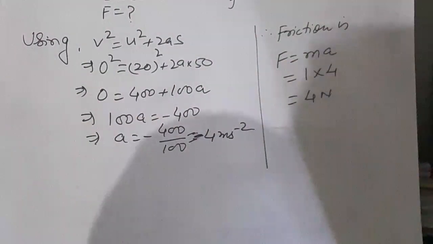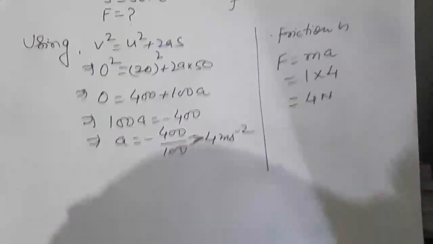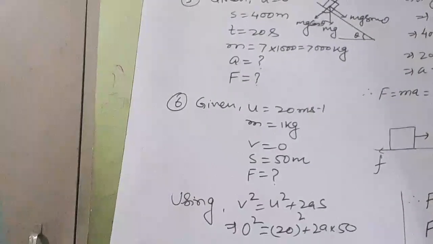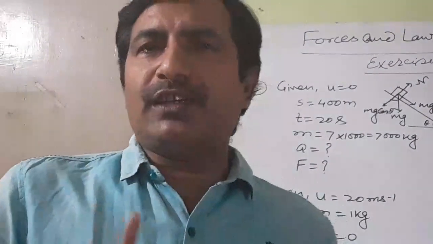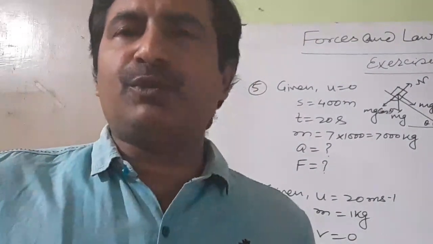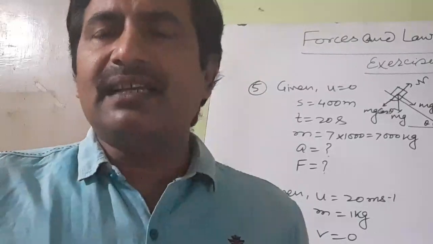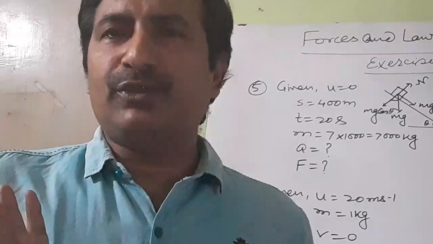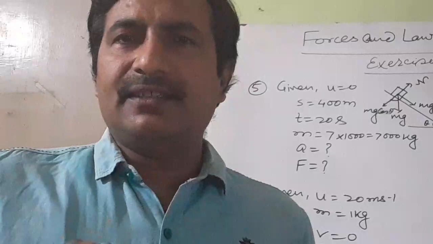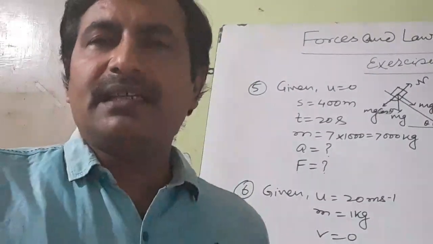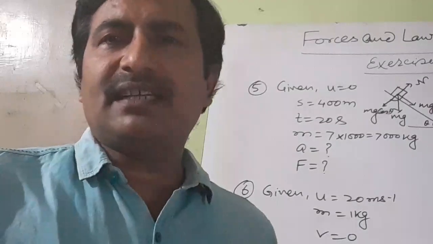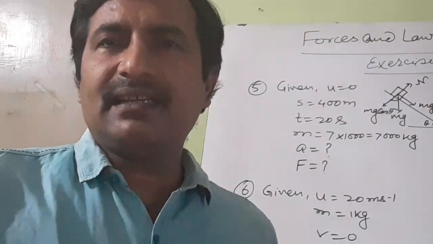If it is asked from you that what is the force acting on the body, then your answer should be minus 4 Newton. But if it is asked from you that what is friction, the answer will be 4 Newton. Is it clear? So these are the questions related to the NCERT book. Now other questions will be discussed in the next lecture. Thank you.